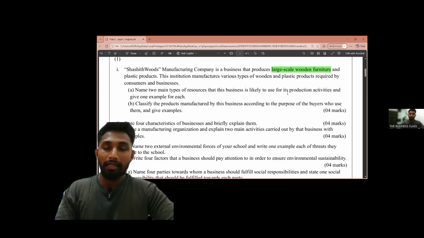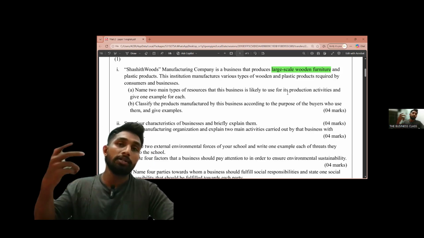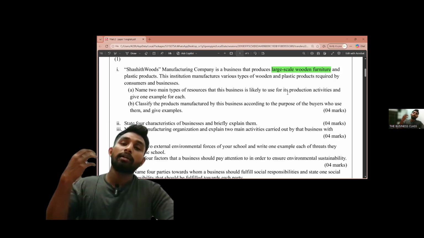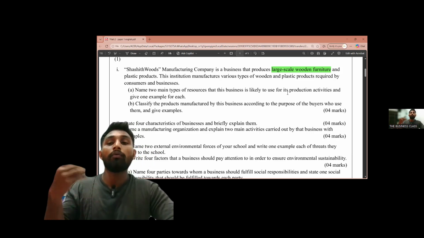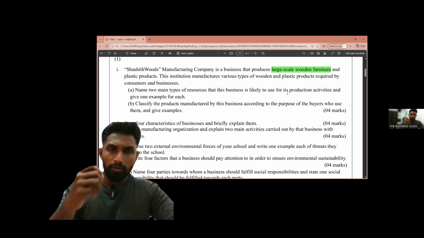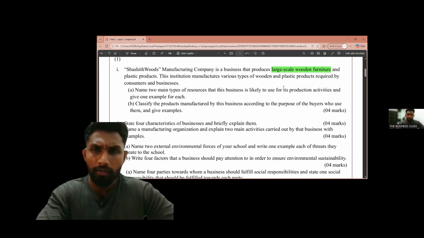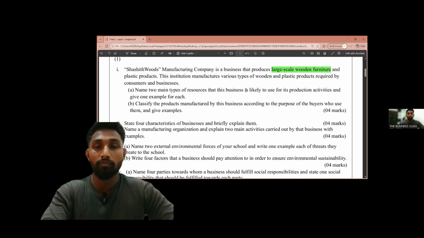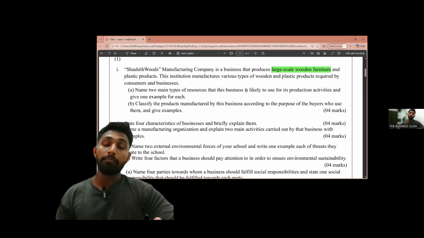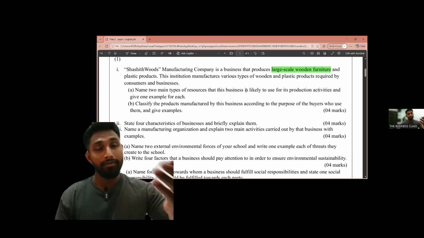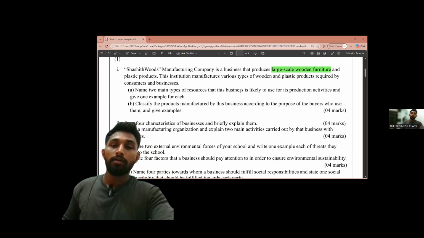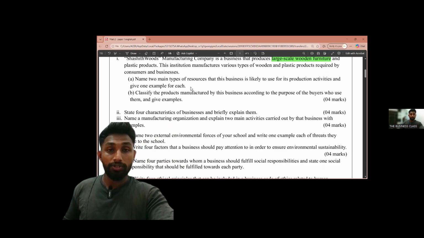So we should take something like a machine or vehicle or something that is more useful in production. We can take examples like wood cutting machines, and also plastic product manufacturing machines. Likewise, even vehicles. So for the first question, those are the answers.